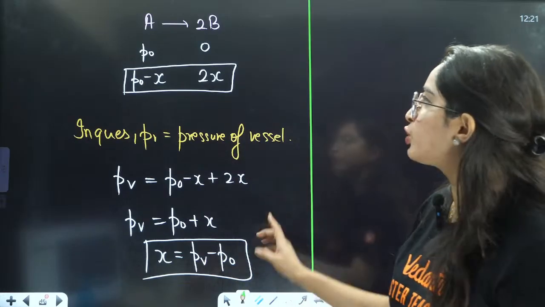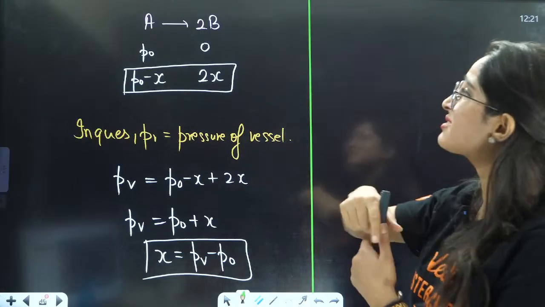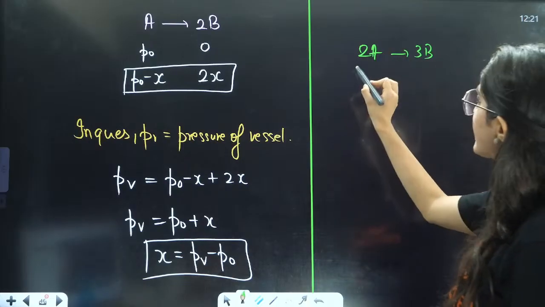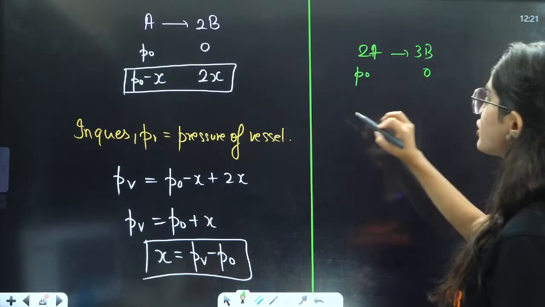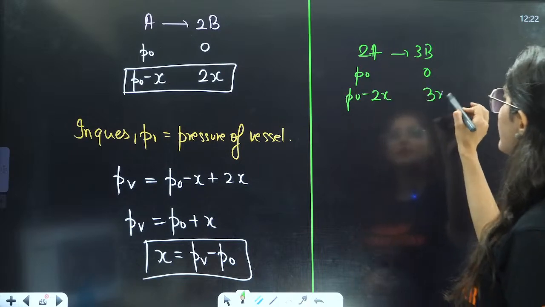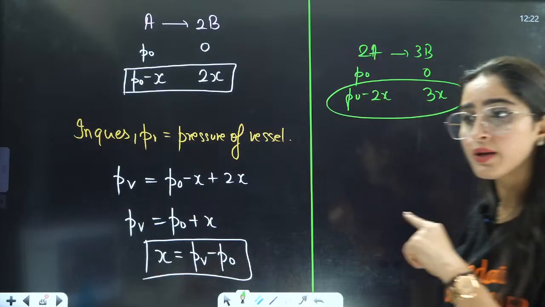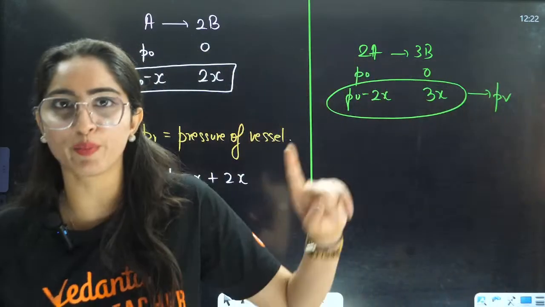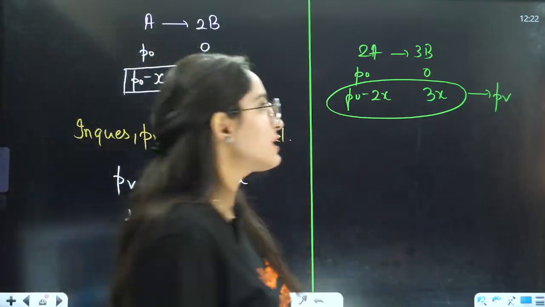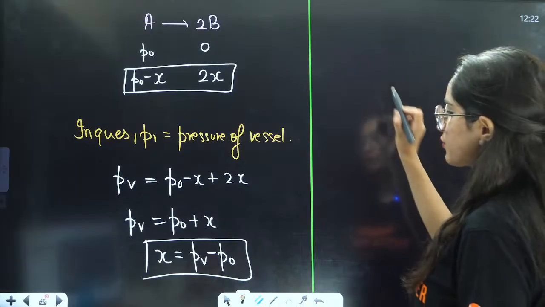But what you have to do, for example, they are saying here this is 2A gives rise to 3B. Then you will say P naught and this is 0. This is P naught minus 2X. This is 3X. Then this will become your full PV. Right? That is why in equilibrium I told you, this you will use in so many cases. Right? Okay.